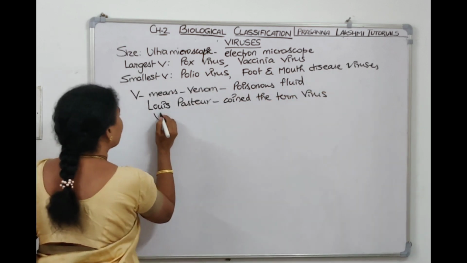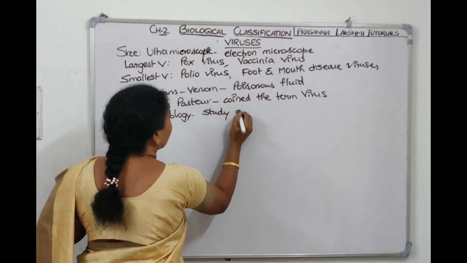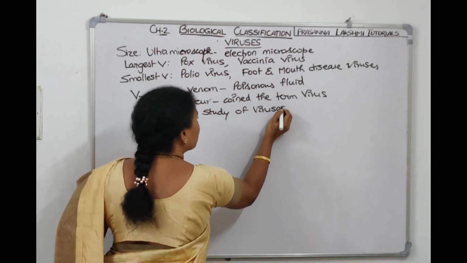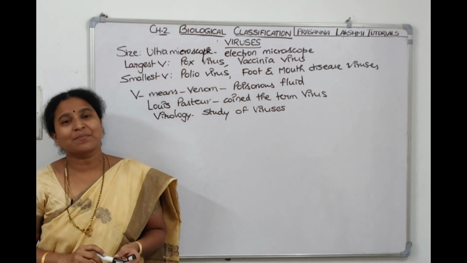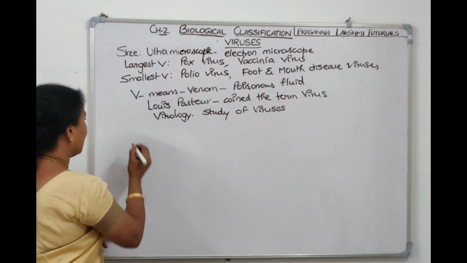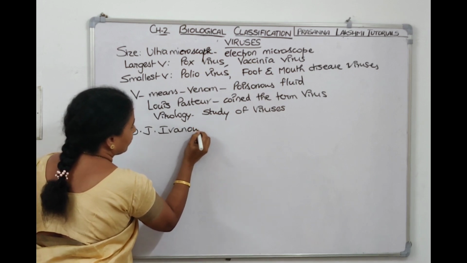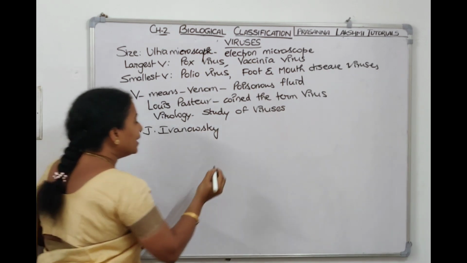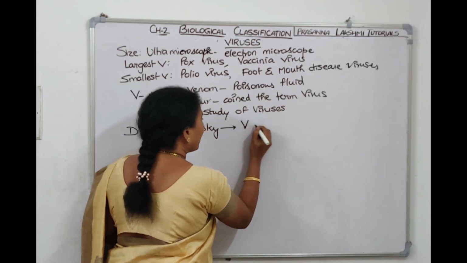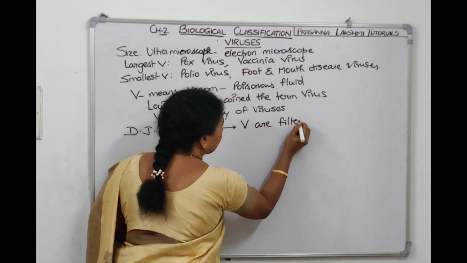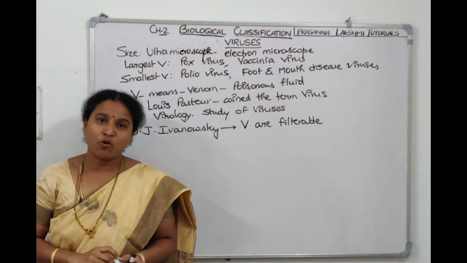And the study of viruses is called virology. Now, who are the scientists who made discoveries related to viruses? The first scientist is D.J. Ivanovsky. What did he tell? He told that viruses are filterable. He saw that a tobacco plant was suffering from tobacco mosaic virus.